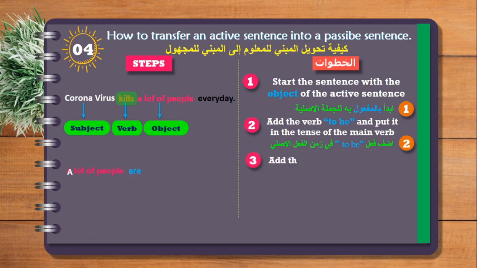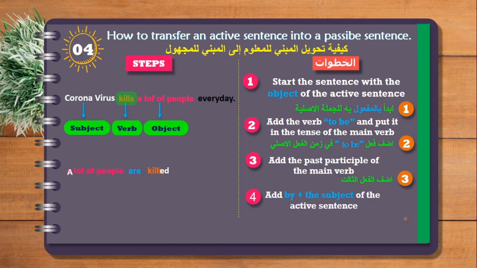Very good. And then we have step 3: add the past participle of the main verb. The main verb here is kills, but it's not put into the past participle. We need to put it in the past participle. We're going to say killed, okay? Very good. And number 4, we're going to add by plus the subject of the active sentence, okay?